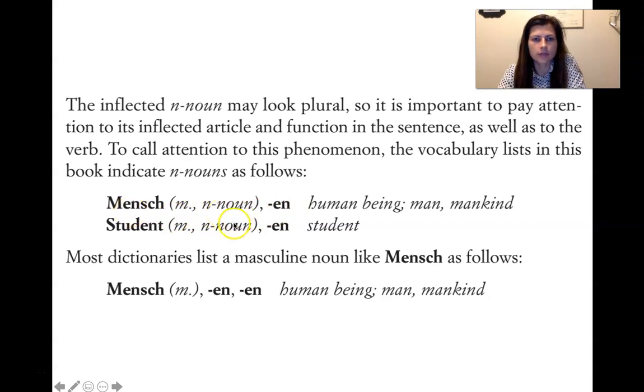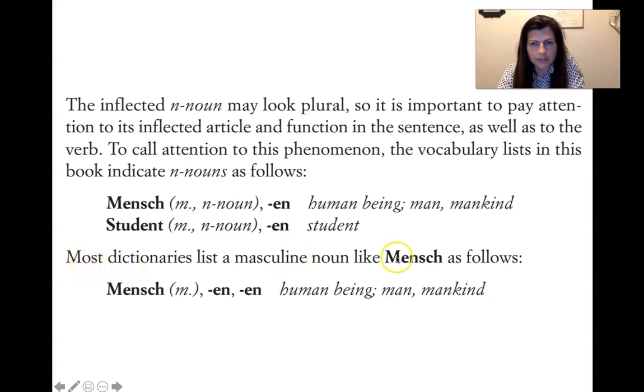That way you know to put it into your list of words that are en nouns. So Mensch, Student. Yeah, Mensch is technically grammatically masculine, but it really means human. It doesn't have gender. It's not like saying man, right?